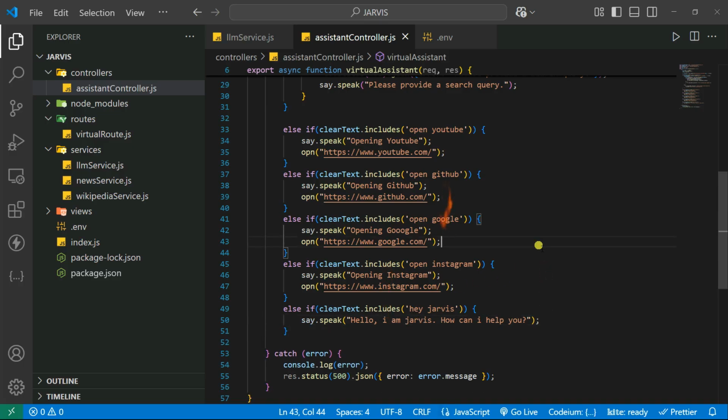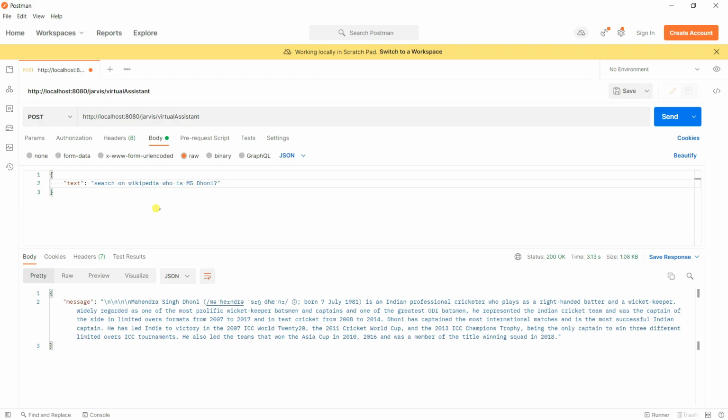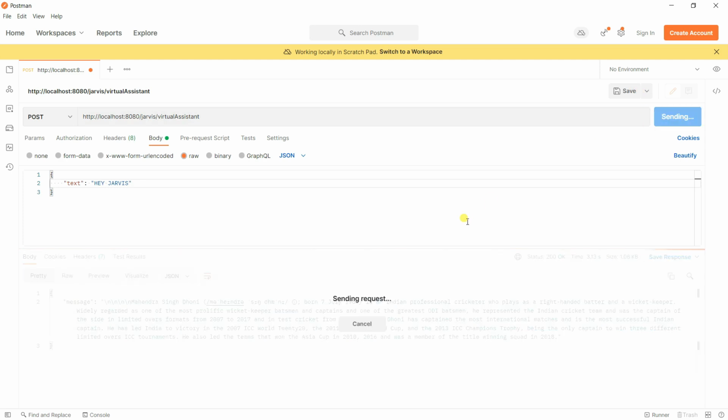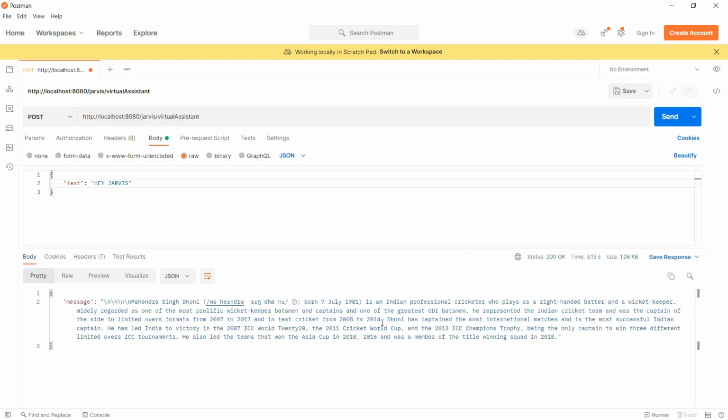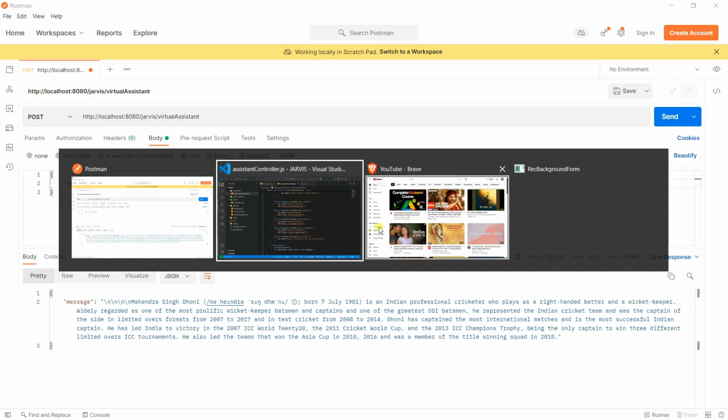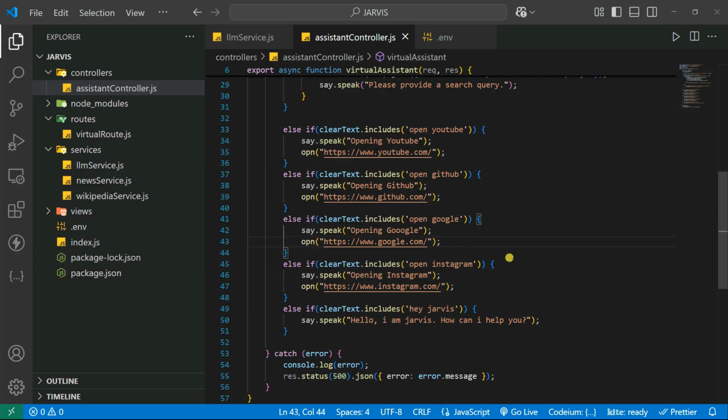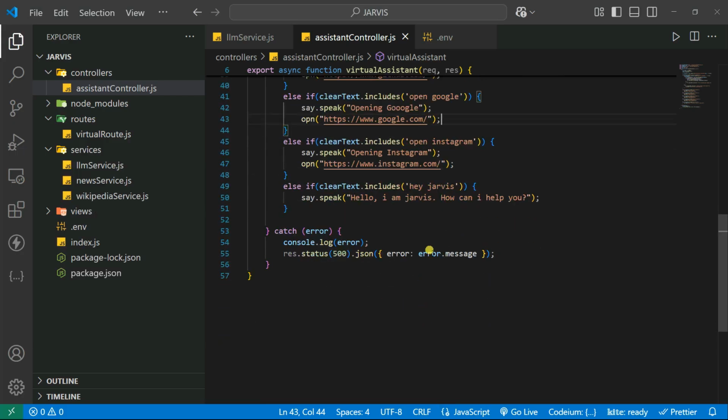So if I save it and go here and say "hey Jarvis", if I make it capital Jarvis, and click on send: Hello, I am Jarvis. How can I help you? You can see it, but it's not sending the request because you are not sending a request here. That's the problem. But yep, it's working. Now let's try implementing the news one.